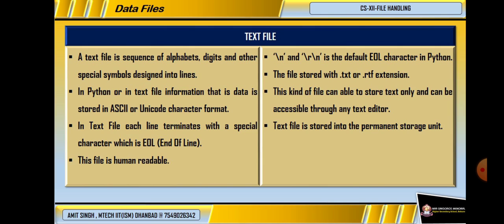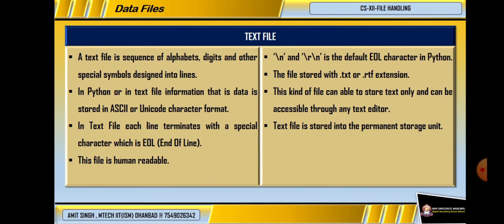We are entering our entries, our introduction, anything, words, alphabets, images in Word. In Python or in text files, the data is stored in ASCII code or Unicode characters. In a text file, each line ends with a special character which is end of line.